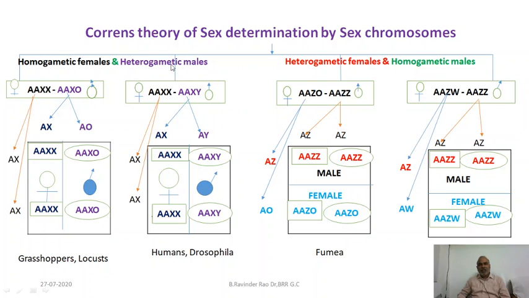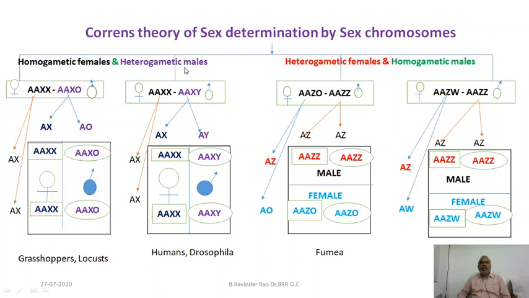Let us understand this theory very clearly. Let us first see heterogametic males. Friends, you might have understood the meaning of heterogametic males. Heterogametic male means the male is going to produce two different kinds of sperms. Heterogametic female, on the right side, means the female is going to produce two different types of eggs with reference to sex chromosomes. The sex chromosomal content is different in different gametes. Okay, first let us study heterogametic males.